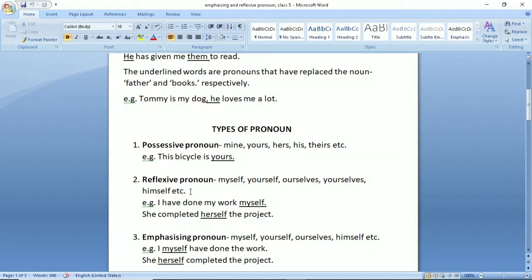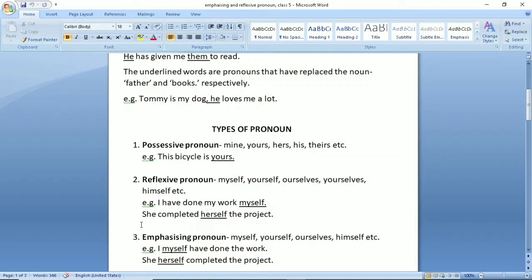Then reflexive pronoun: myself, yourself, ourselves, yourselves. Students, don't get confused. Here I have written self and here I have written selves. Why? Because in English your is used for one person as well as for many. So yourselves is for plural and yourself is for singular.